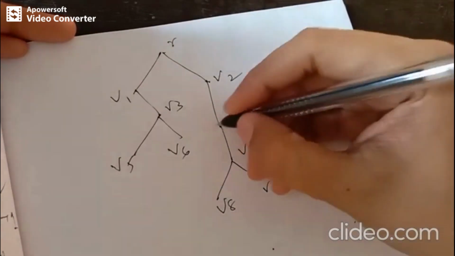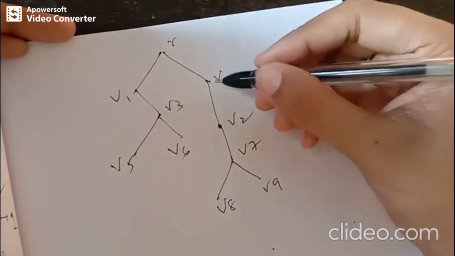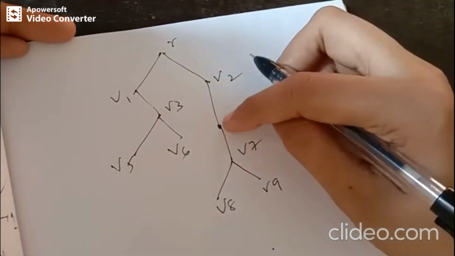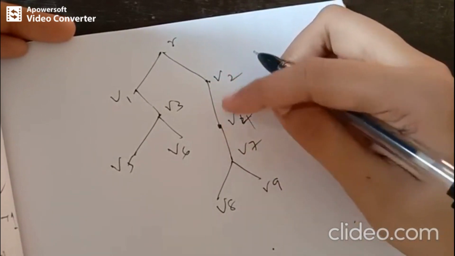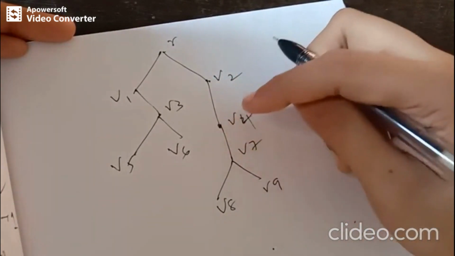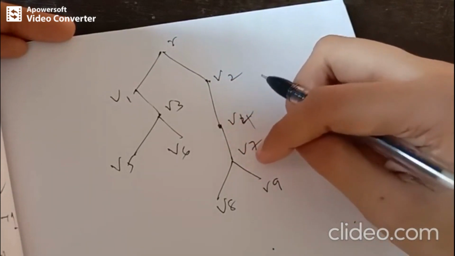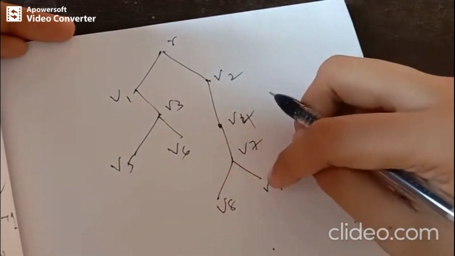You can observe that vertex V2 has just one child, and V4 has one child, V7 has one child, and V7 has 2 children, V8 and V9.